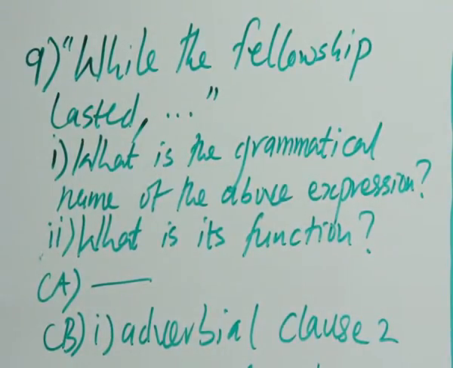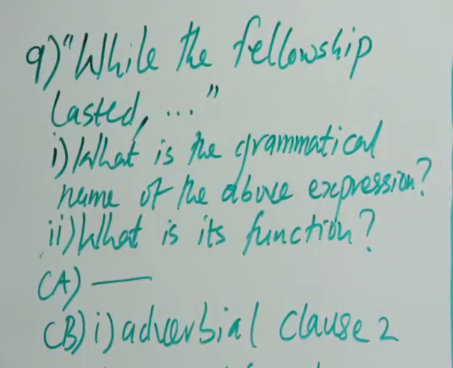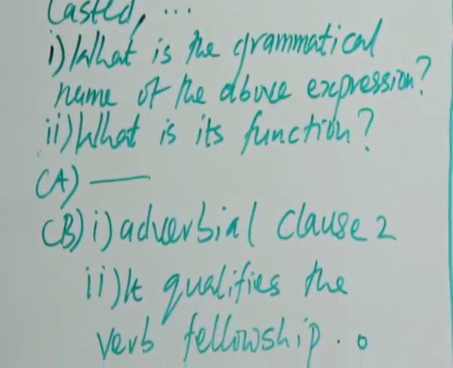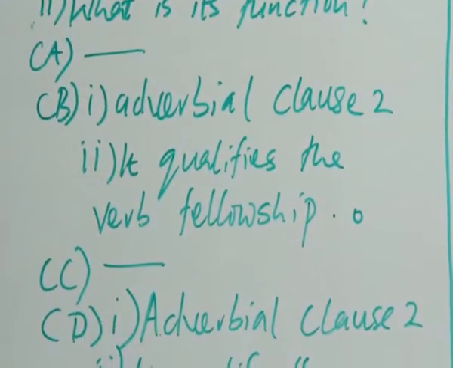So you go back to the expression. It says, "While the fellowship lasted, they were radiant and cheerful." Of course, there's another main clause after that, because what we actually have is a compound complex sentence. But we are taking the main clause after the adverbial clause. And the verb we have there is "were." So this marking scheme says adverbial clause is the grammatical name, and the function is that it qualifies the verb "were." Each sub-question is 2 marks.